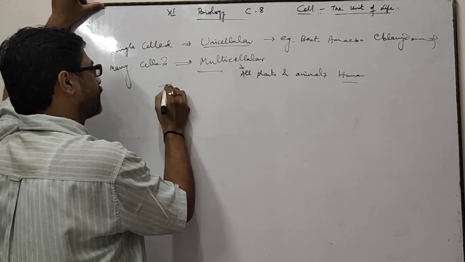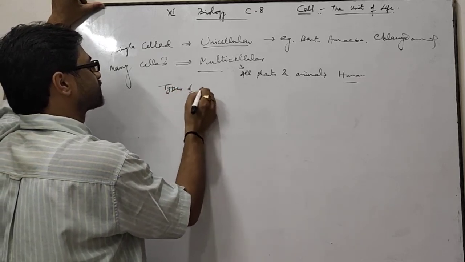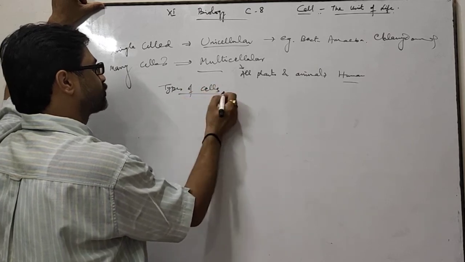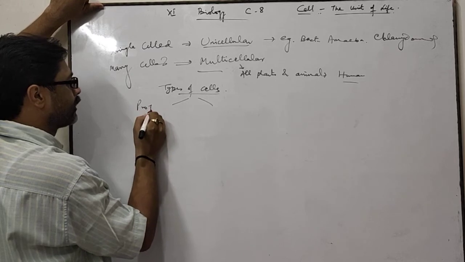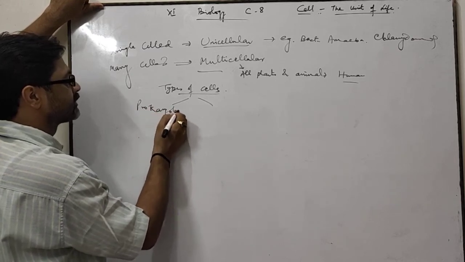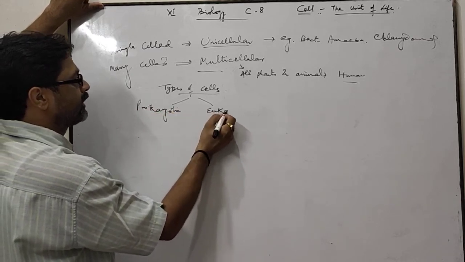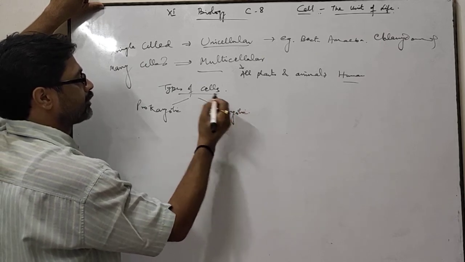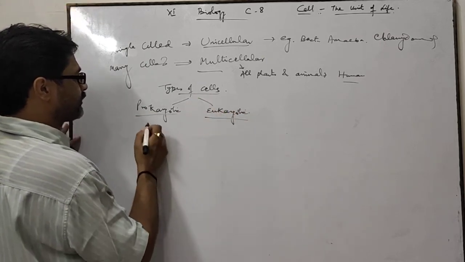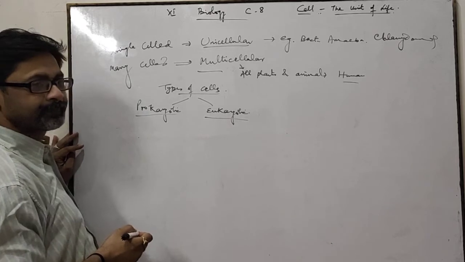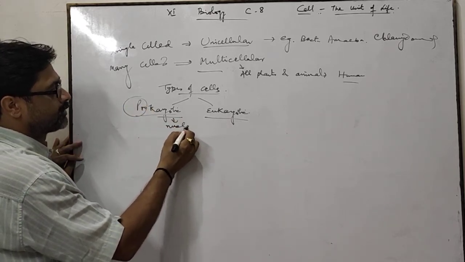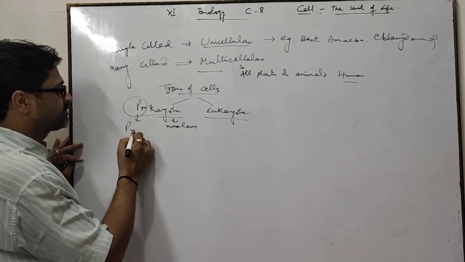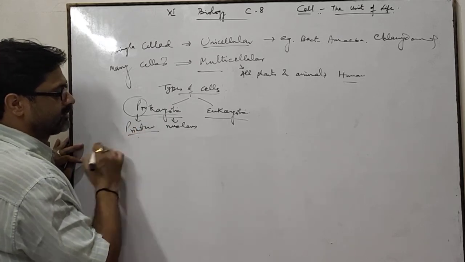Now come to types of cells. How many types of cells are there? Cells are mostly of two types: prokaryotic cells and eukaryotic cells. What is the difference between prokaryotic and eukaryotic? Pro means primitive, karyotic means nucleus.